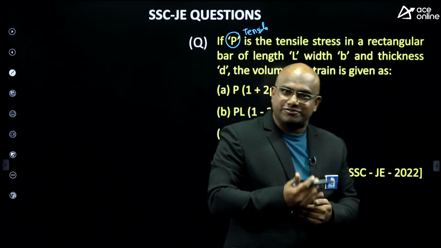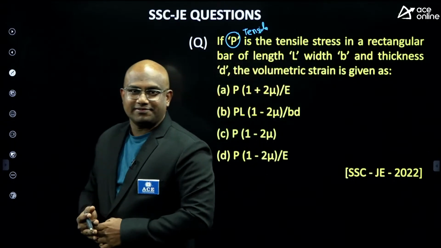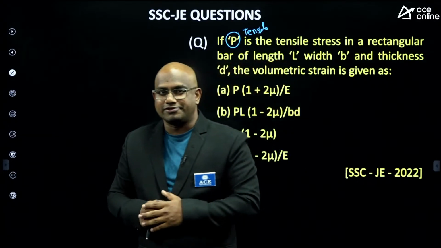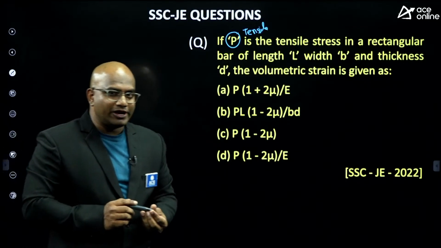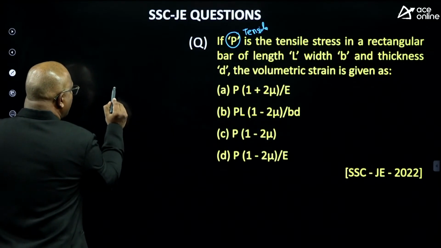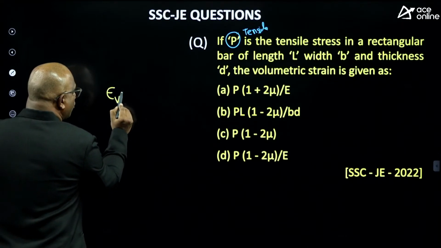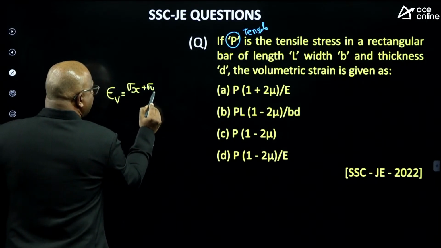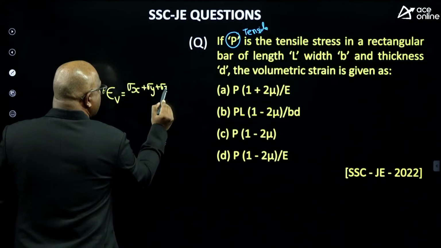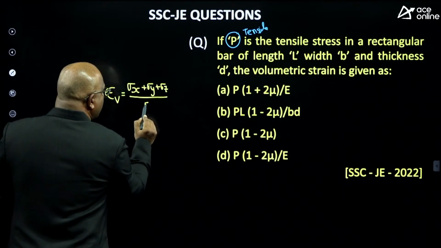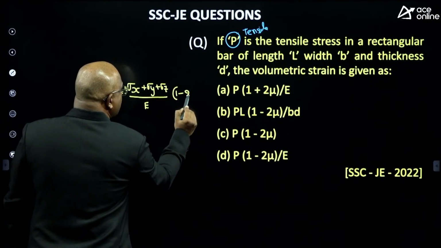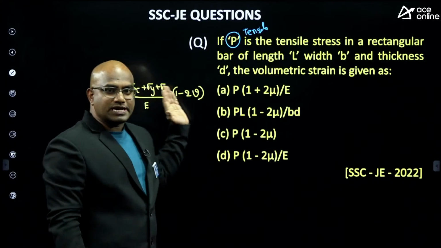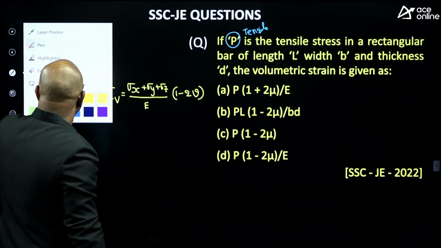If you know the volumetric strain formula, you can get the answer, guys. These formulas you can get from the generalized Hooke's law. Listen carefully. You know the formula: e_v, the volumetric strain, equals (sigma X plus sigma Y plus sigma Z) by E into (1 minus 2V). Sigma X plus sigma Y plus sigma Z by E into 1 minus 2V.